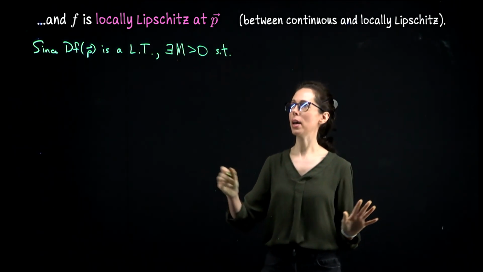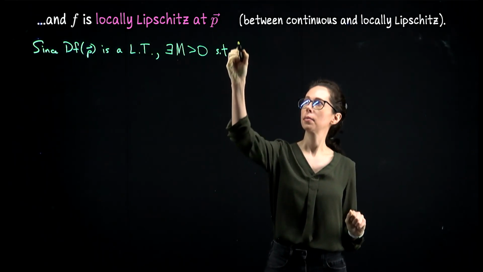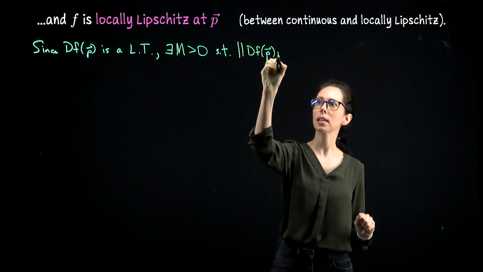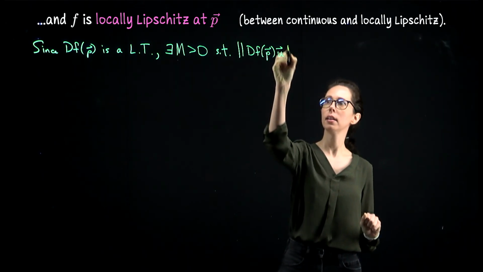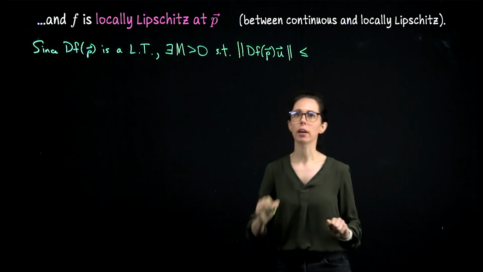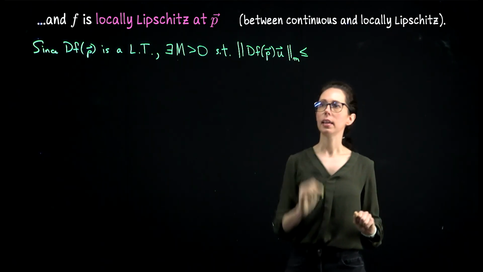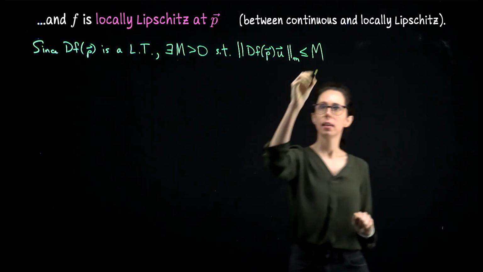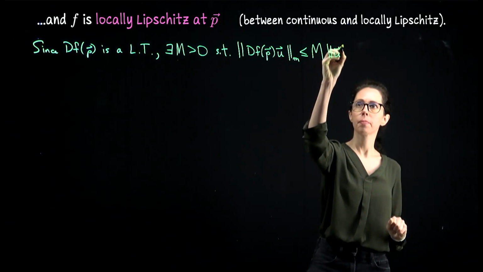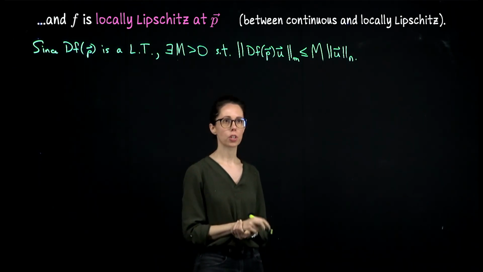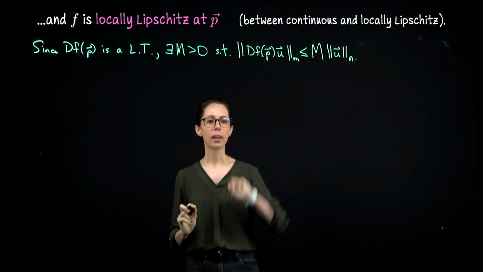Let me write that out mathematically: the norm in R^m of df at p times a vector u in R^n is less than or equal to capital M times the original length of u. That was something that we discussed when we talked about linear transformations. Okay, so that's fact number 1.